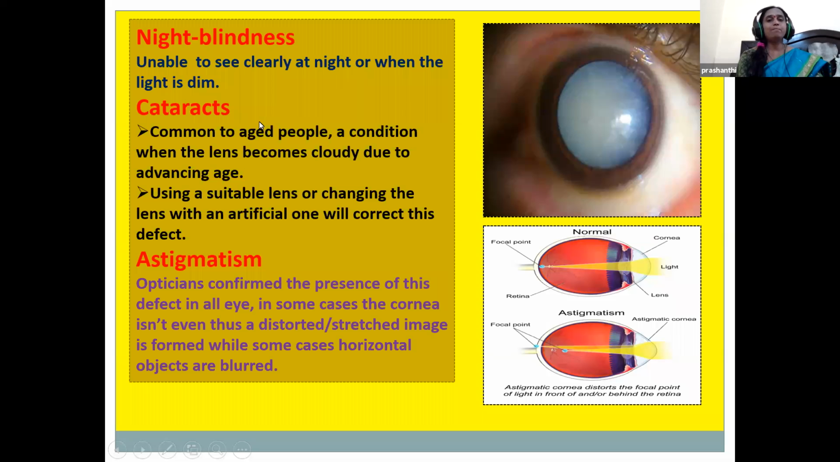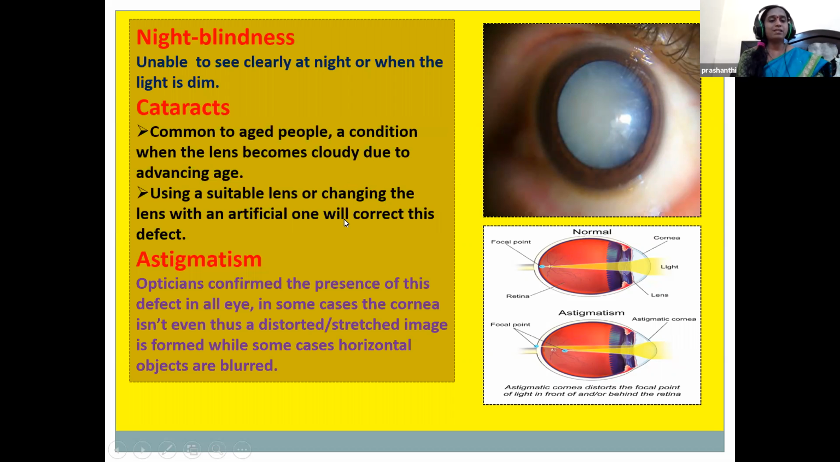Night blindness, the name itself says, is being unable to see clearly during the night time or when the light is dim. Cataract is common in aged people. Here the lens becomes cloudy. By using certain lenses it may be corrected, or through surgery.